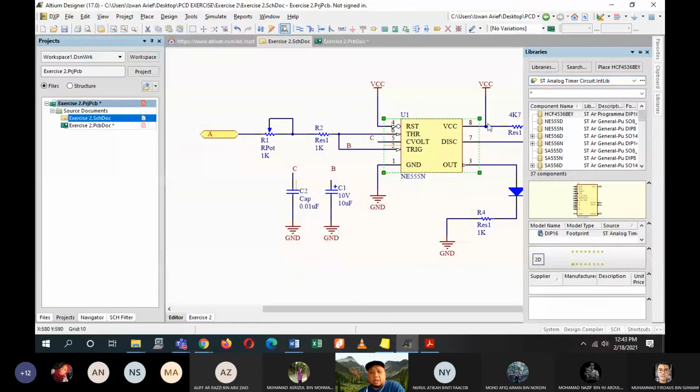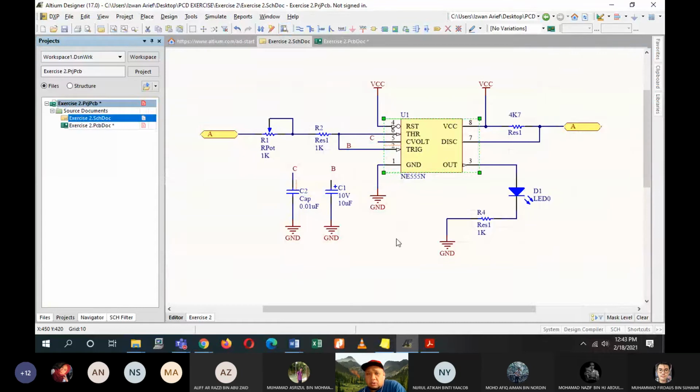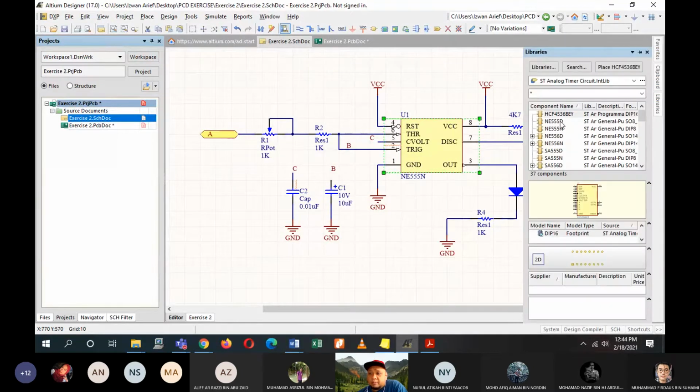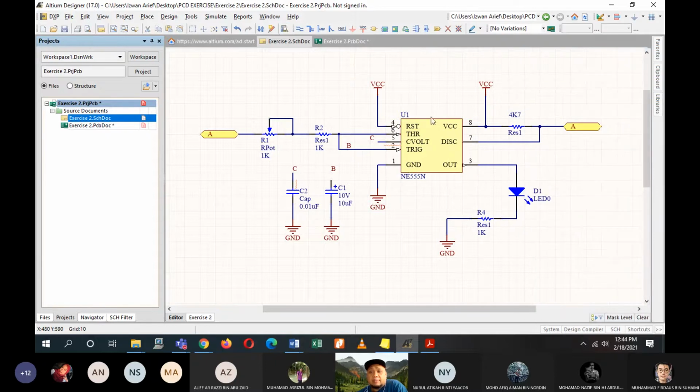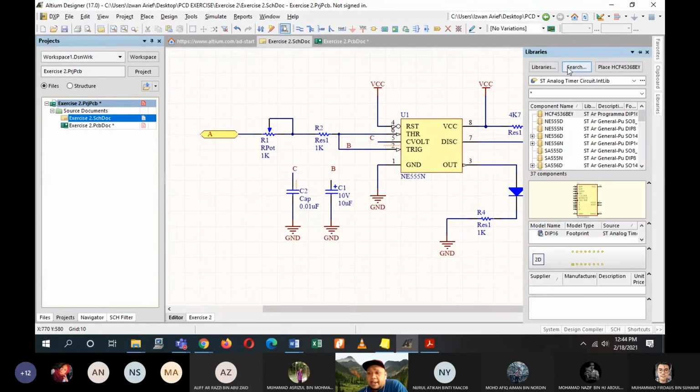Okay, so normally what happened to me just now was caused by library problems. You might be having problems like what I'm having just now. My libraries were all removed. Or if you change the destination of your folder, that might also cause this. So don't worry if you have this type of problem, just check your library and make sure that the library is there. If the libraries are not listed here, it means that you have to install them first.